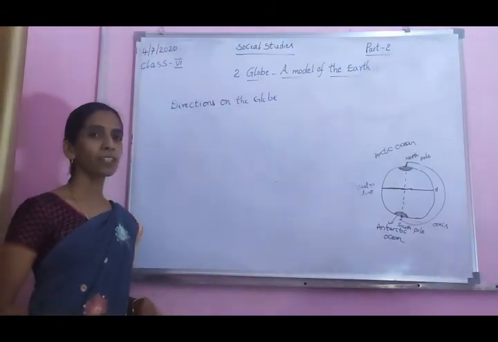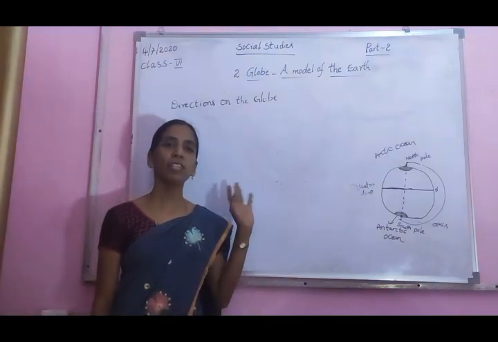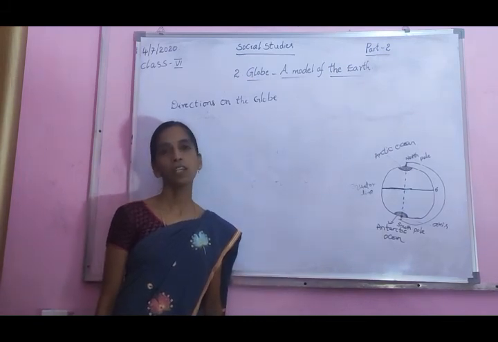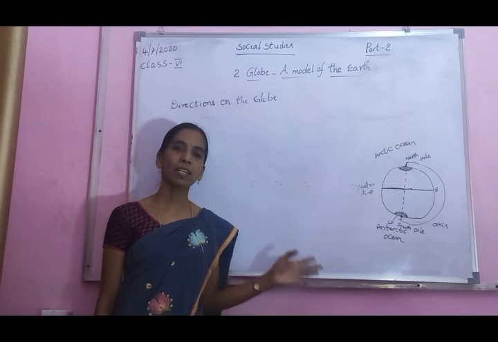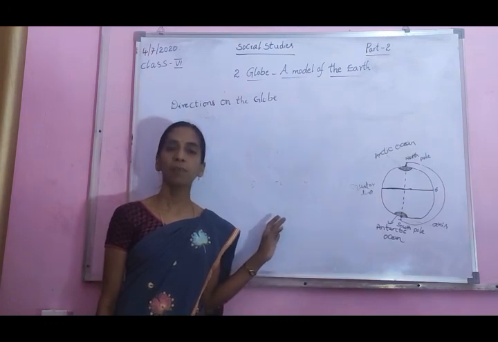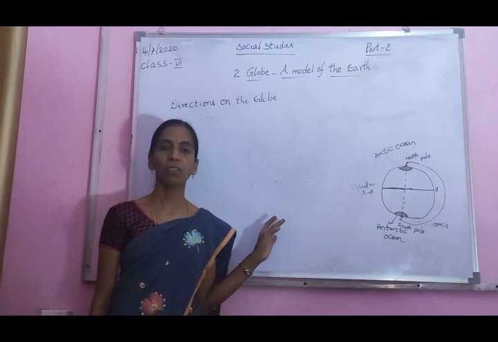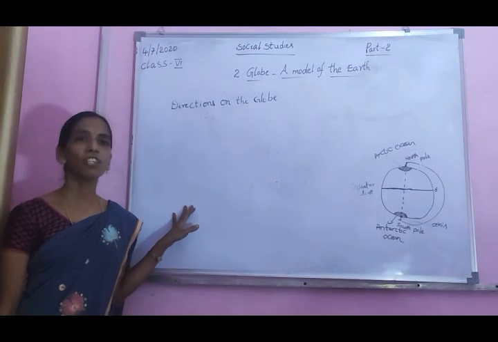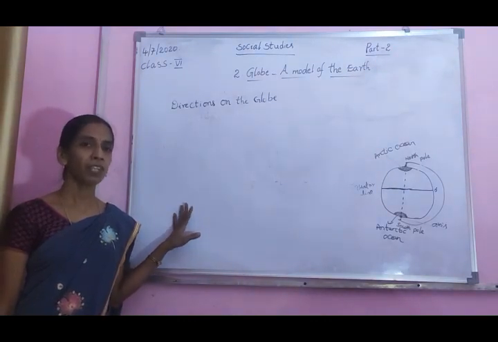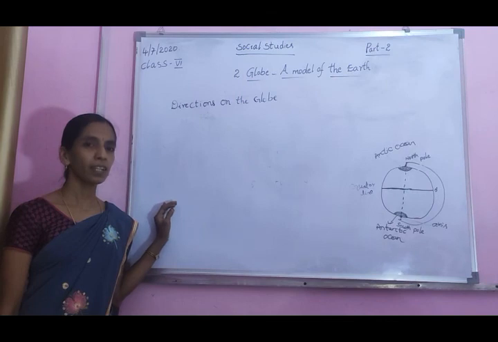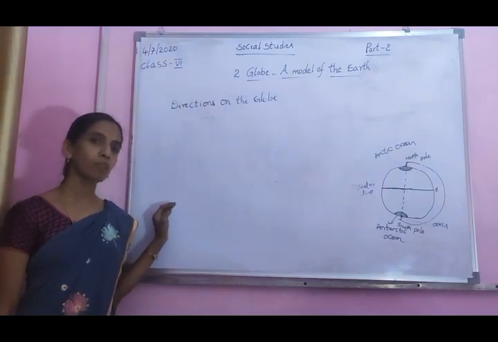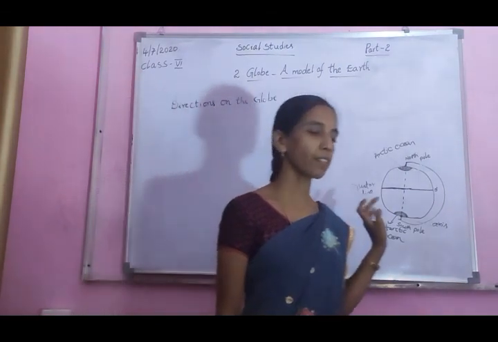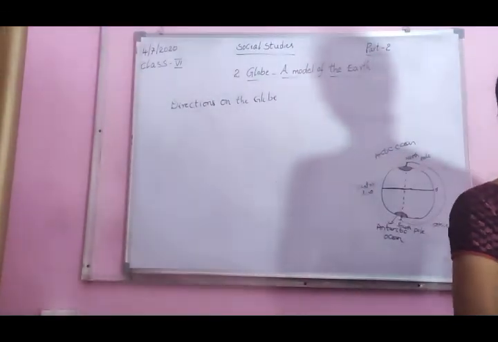Did you understand today's class? In this class we have discussed the continents, oceans, and next, the directions on the globe. How many oceans are there? 5 oceans. What are they? Pacific Ocean, Indian Ocean, Arctic Ocean, Atlantic Ocean, Southern Ocean. How many continents are there? 7 continents: Asia, Africa, Australia, Antarctica, Europe, North America, South America. These are important points in this class. Okay, thank you so much.